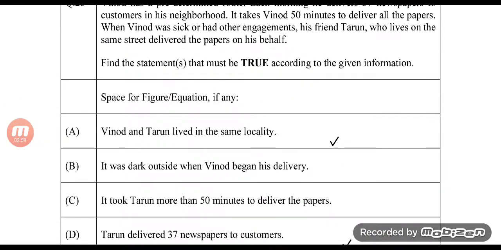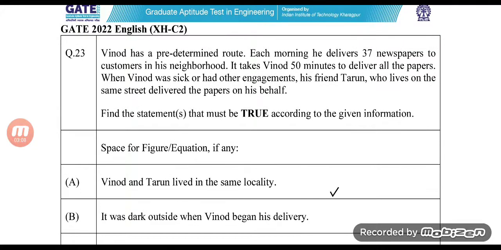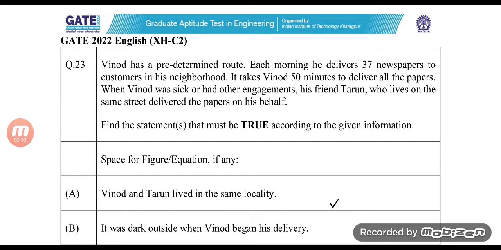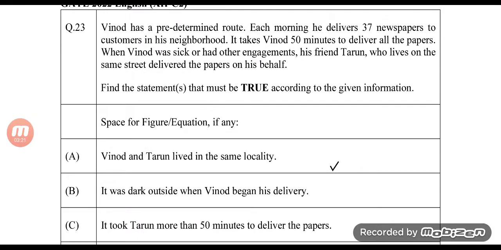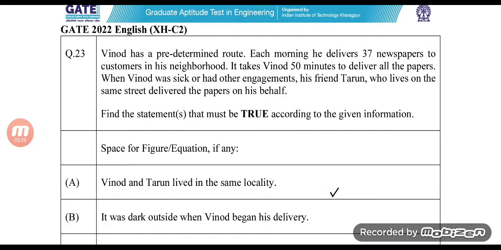Question number 23, the answer is A and D. Vinod and Tarun lived in the same locality, and Tarun delivered 37 newspapers to the customers. Even though, when you wrote it down in the comment section, you emphasized on the phrase "must be", I honestly missed it in the examination hall. But you do have a point, this 37 can be questioned.